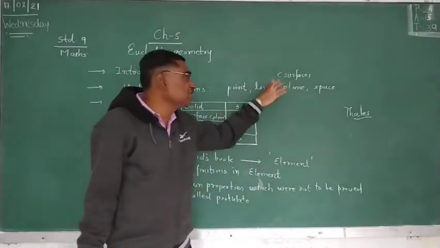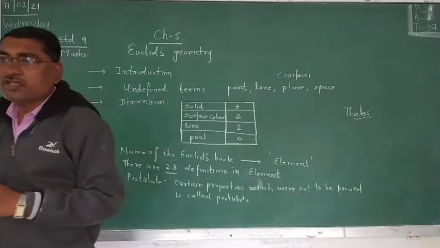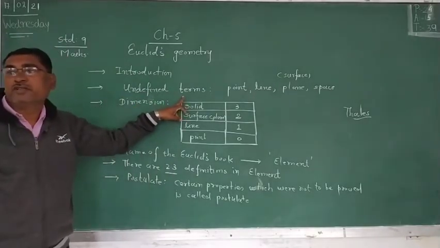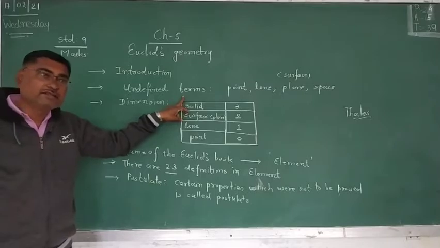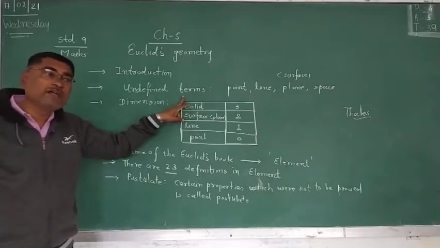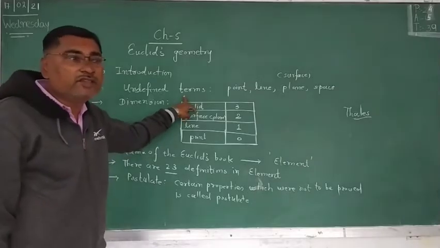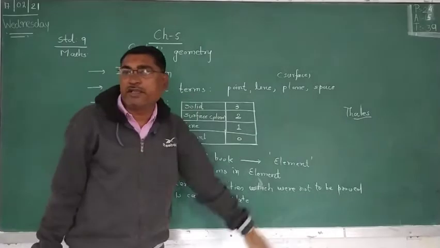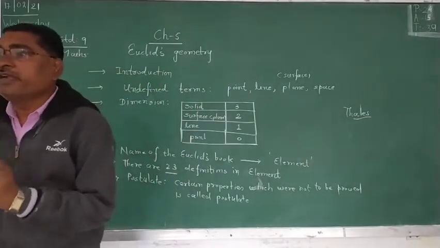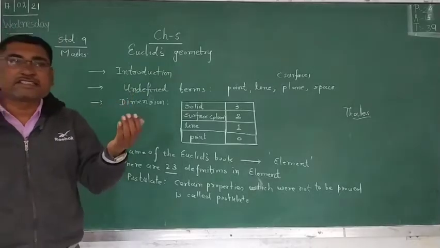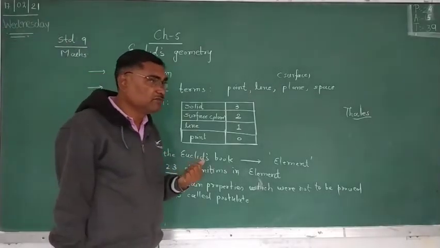Plane and surface are the same. So these four terms are undefined terms, for which we cannot give a definition. If someone tells you to give the definition of your mother, you cannot. Mother is mother. Same thing, point is the point. So it is an undefined term that we cannot define, which is accepted directly as a term.